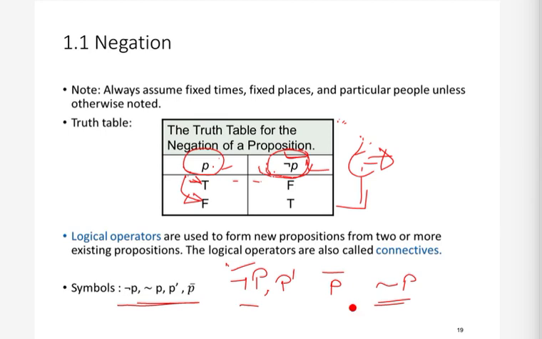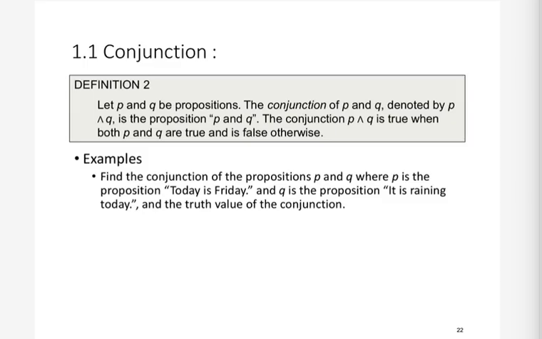Now let's see the next connective. The next connective that we will see is conjunction. We have already seen negation, and now we will see conjunction. So what is a conjunction? If we have P and Q as two propositions, then we denote the conjunction of P and Q by P and Q. This symbol is for conjunction, or we can say AND.